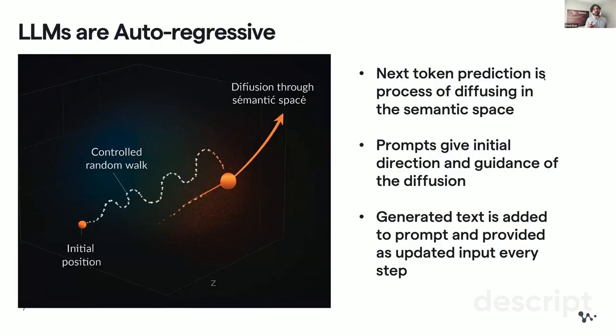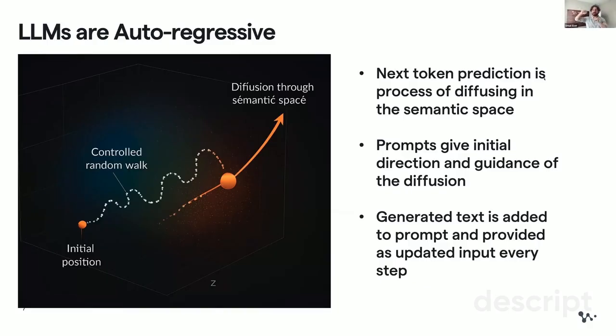To get the intuition better, I want to explain how LLMs internally operate. LLMs are called autoregressive. I told you that words and tokens are represented as an array of numbers, right? And the number of positions in this array is the dimension. So basically, in that dimensional space, it's a point. Every piece of content is represented as a point in this high dimensional space. And when it predicts the next token, it's actually predicting the next point to go to. Then you take the next predicted word or token, add it to the input, recompute again, and it predicts another token. So basically, it's going step by step.